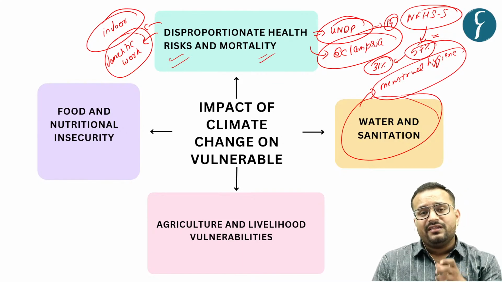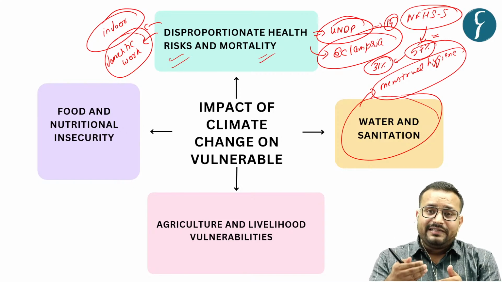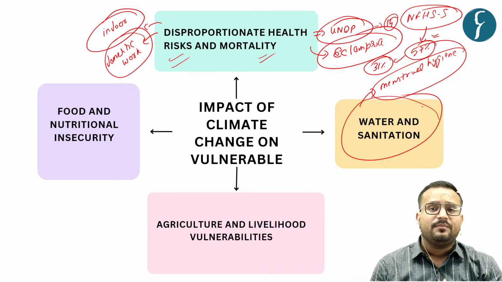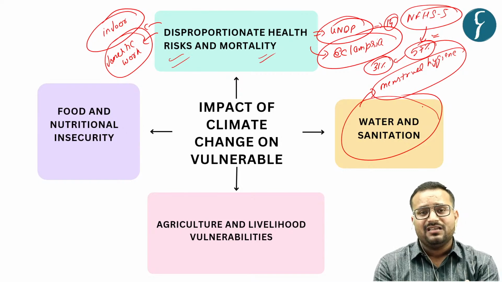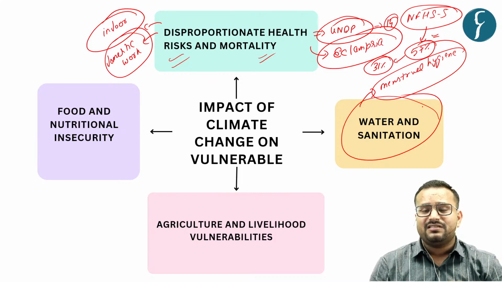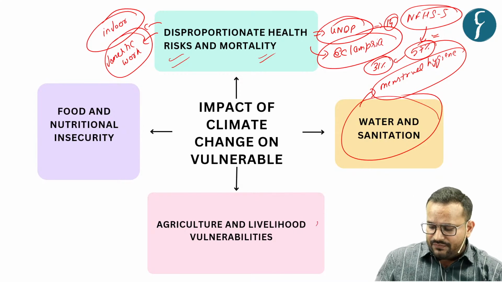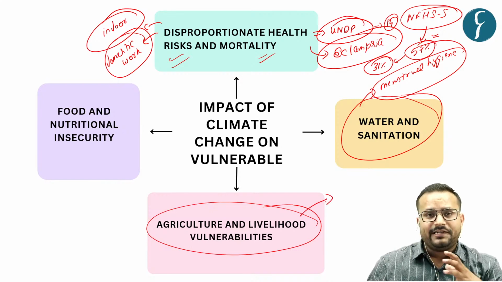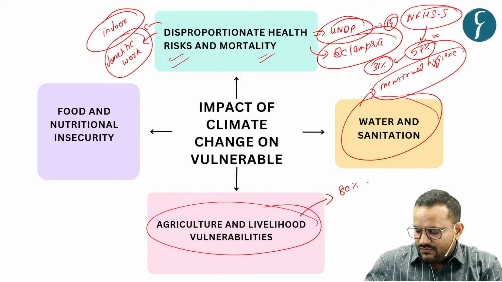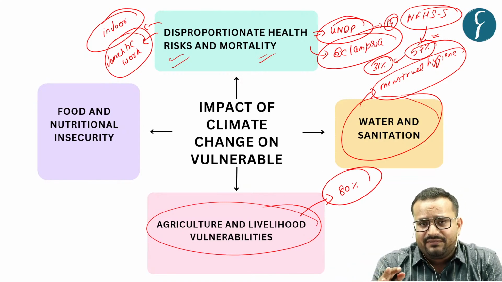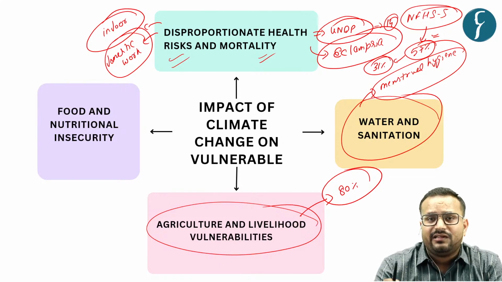So overall there is an impact on their time, which is getting spent more on water collection activities. And secondly, when they want to go for more hygienic practices, say for menstrual hygiene, their accessibility to resources and time is itself curtailed. Then you have agriculture and livelihood vulnerabilities. Now, 80% of women in rural areas, and overall also around 75 to 80%, are employed in agriculture.